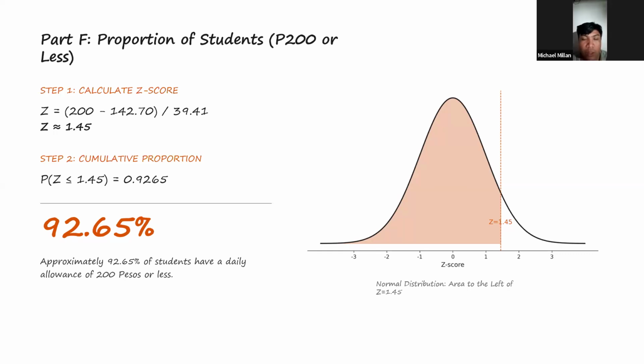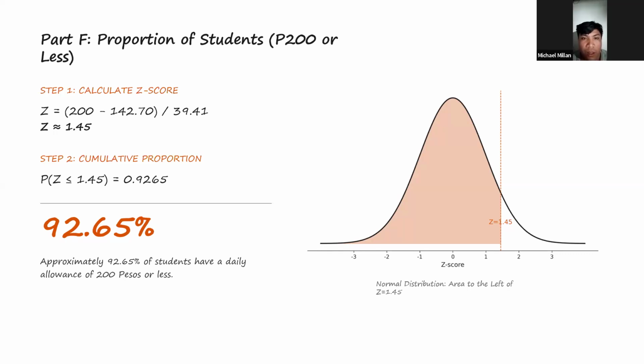Then we convert to a percentage: 0.9265 times 100 equals 92.65%. Approximately 0.9265 or 92.65% of students have a daily allowance of 200 pesos or less.